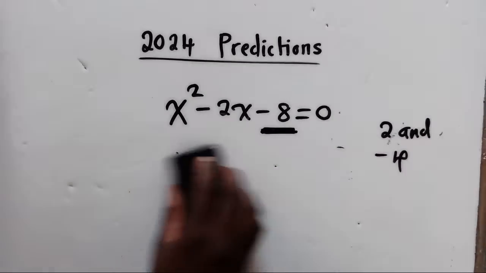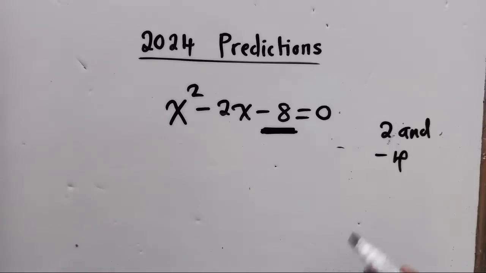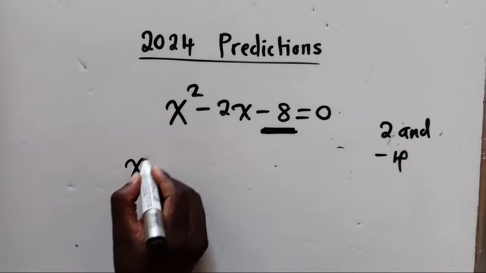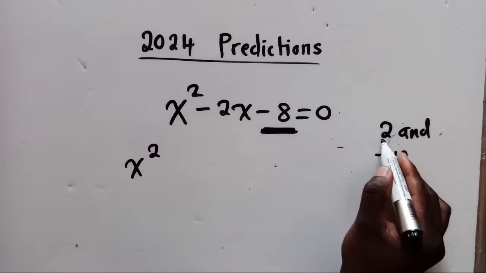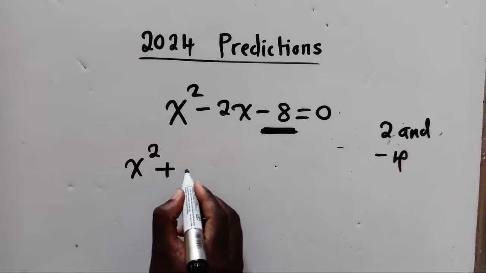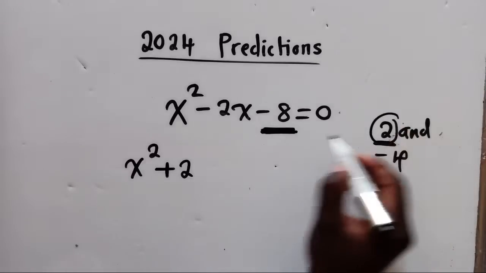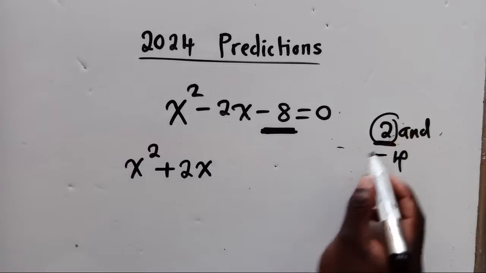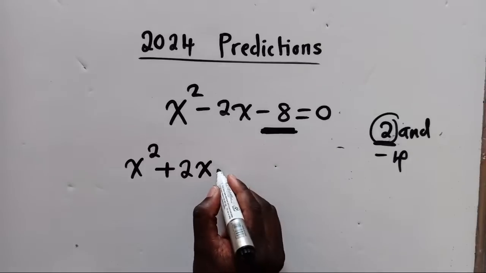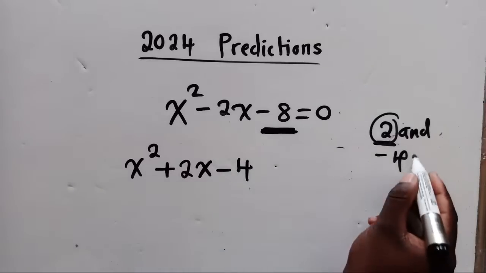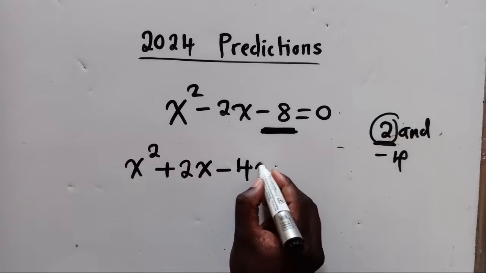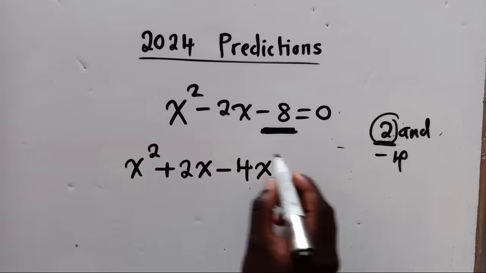When I pick these 2 numbers, I'm going to write them in whichever order. If I want, I can start with this. So I'll say plus 2, because this is a positive number. So this 2, I'll put x. So it will be 2x. And then I say minus 4, because this is a negative number. I'll say minus 4x.